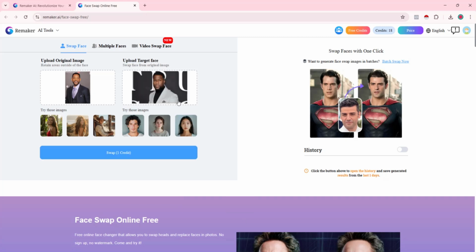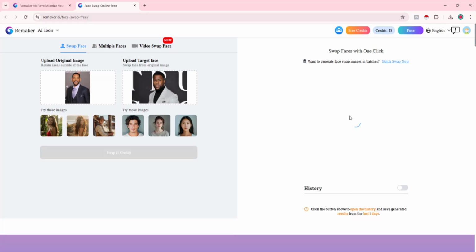So once you have uploaded the image, all you have to do is click on this point that says swap. One thing you should know is that this website gives you free credit that you can use to swap. And for each swap that you do, it costs you 1 credit. They give you about 30 free credits, which is equal to 30 swaps. As you can see right here, I have 18 swaps remaining. I just click on swap and it loads just like this. You give it some time and it will generate your face swap.